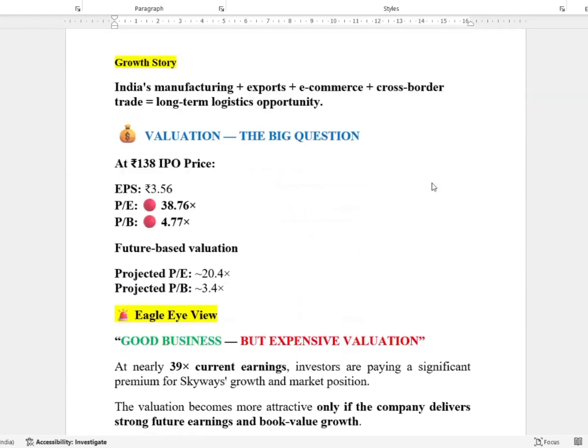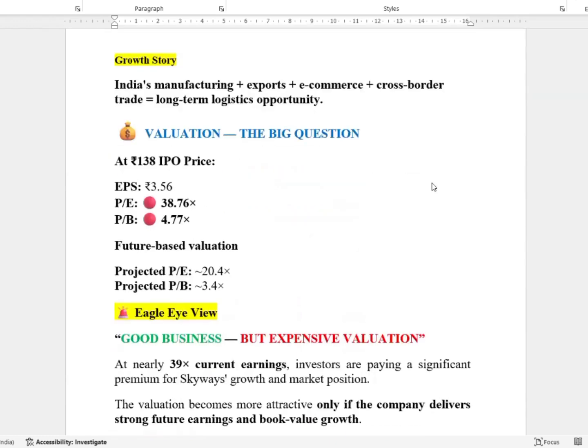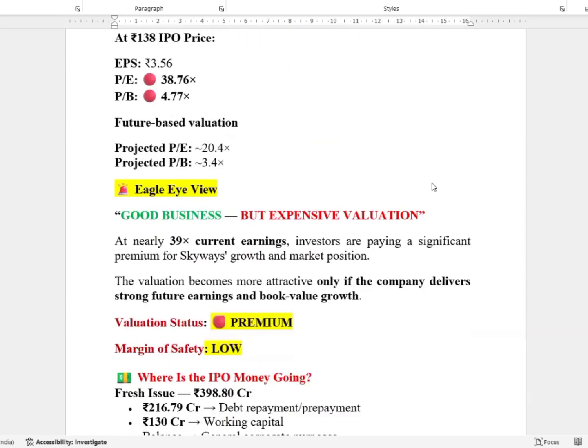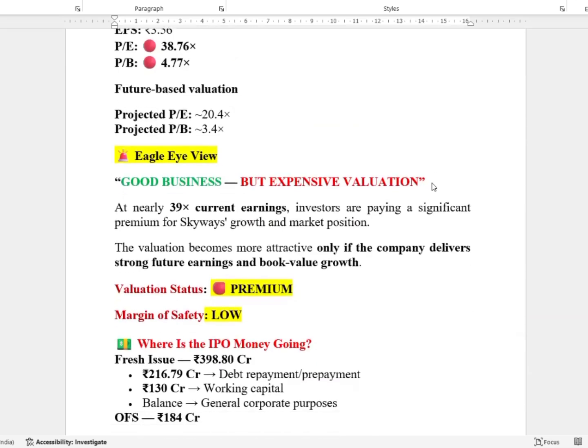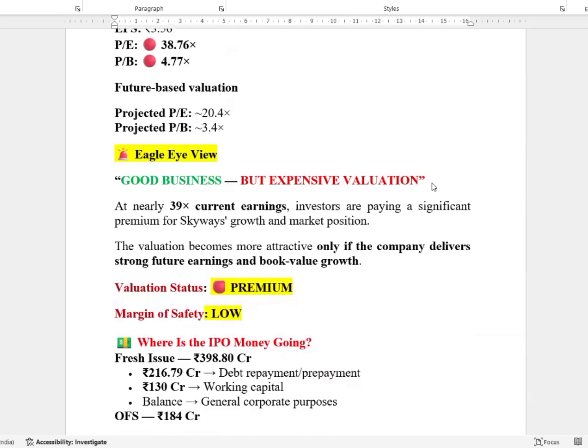Very good. Valuation, that is the big question here. At the 138 IPO price, EPS is 3.56 and PE is 38.76. PB is 4.76. Both are aggressive values. Coming to future-based valuation, projected PE is coming to 20.4, projected PB is coming to 3.4, almost close to benchmark ratios.